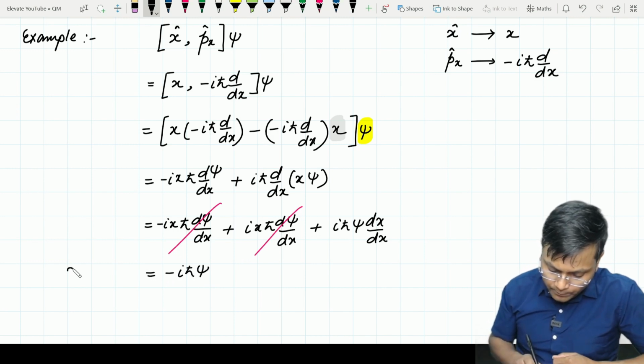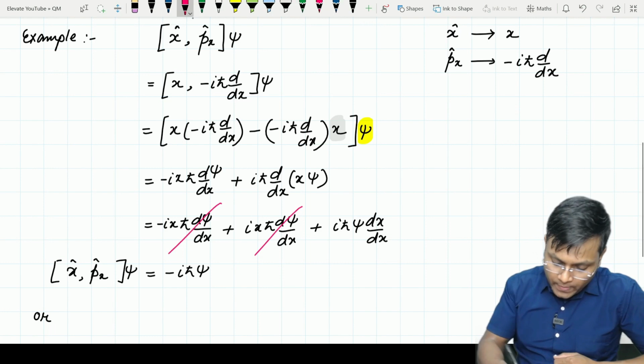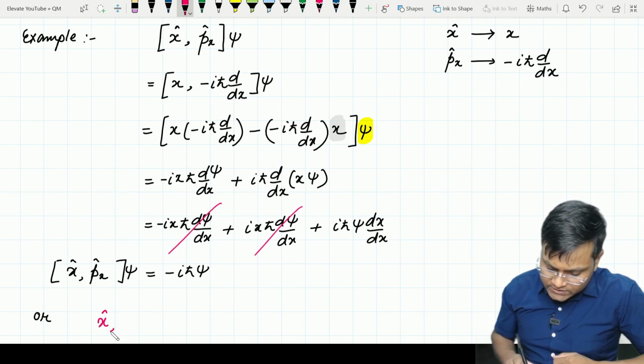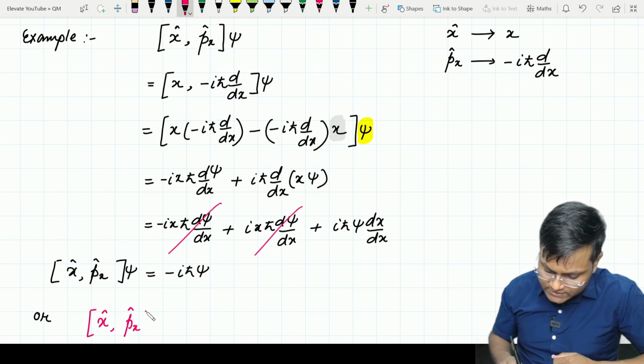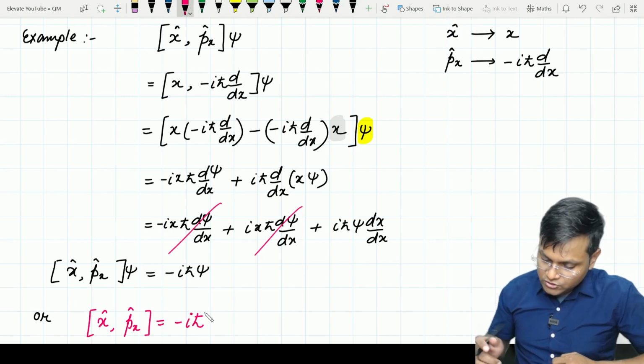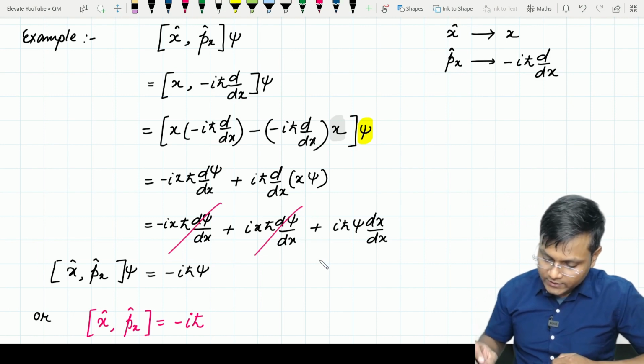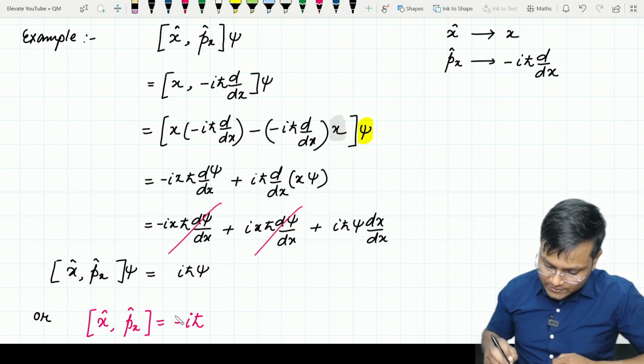इन दोनों को अगर हम कंपेयर करें, x, px ऑपरेटर का जो कम्यूटेटर है acting on psi, I can finally conclude that the commutator of x and px, which is a momentum operator corresponding to the x-axis, is equal to minus I h cut. Wait, there is no minus sign here. यहाँ पे कहाँ minus sign है? Why am I writing minus sign? There is no minus sign here.